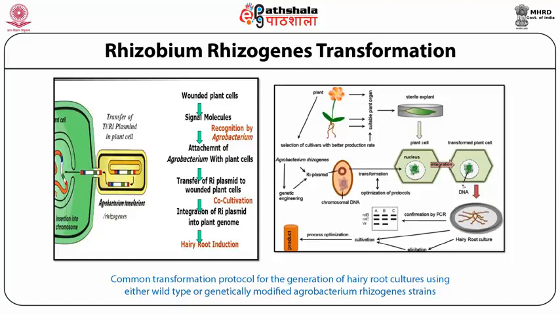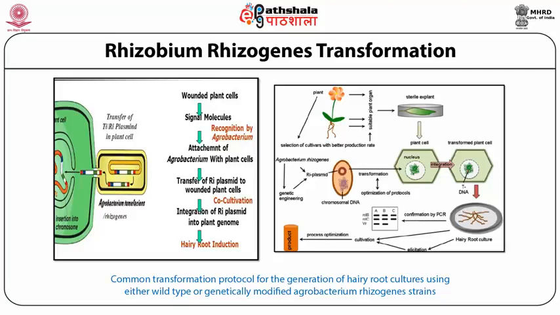As a result of the infection, the Agrobacterium transfers its plasmid to the plant cell. As a result of the process of co-cultivation, the bacteria transfer their DNA into the plant genome. Finally, the hairy root-like structure will develop in the infected plant part. In B, we find out how the rhizogenes bacteria are genetically important for biotechnological aspects.